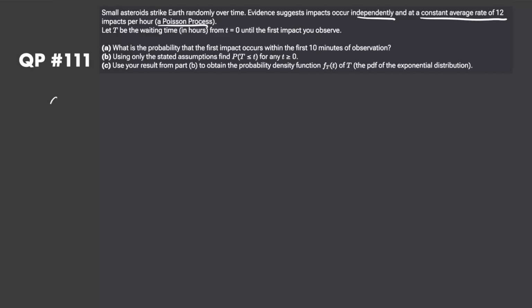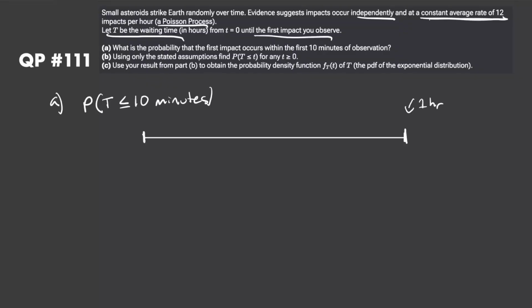So part A, what is the probability that the first impact occurs within the first 10 minutes of observation? So t is the waiting time until the first impact that we observe. We're trying to find the probability that the first impact occurs within the first 10 minutes. So we're just trying to find the probability that t is less than or equal to 10 minutes. Now we're following a Poisson process with a constant average rate of 12 per hour. So I'm just going to call that lambda and set it equal to 12 impacts per hour. Now we want the probability that the first asteroid strike occurs within the first 10 minutes right here.